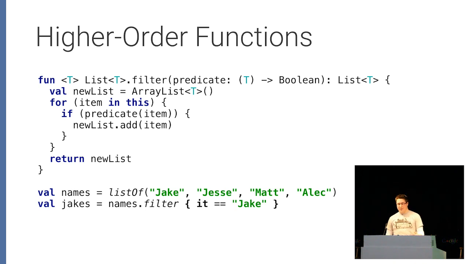And so here's how we call it. The very last line is a function expression, an expression that represents a function, which takes in an instance as its only argument. So we can use the it shorthand. And then it returns a Boolean because it's doing an equality comparison, which we know returns a Boolean. And so the jakes variable here will retain only the jakes in the list.